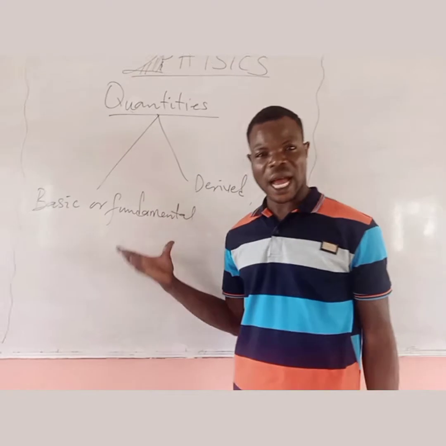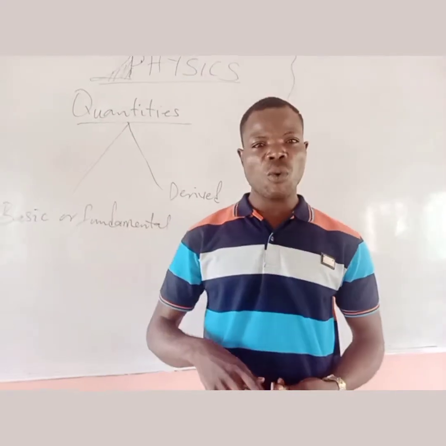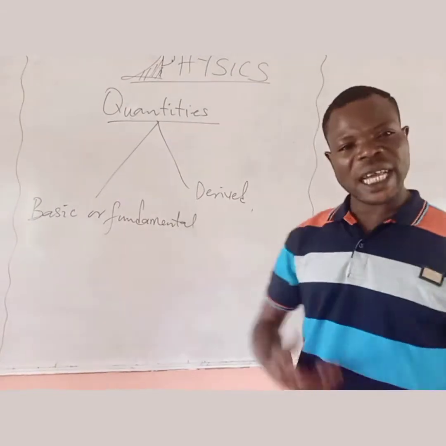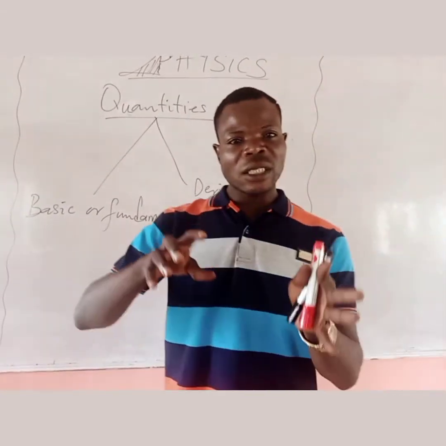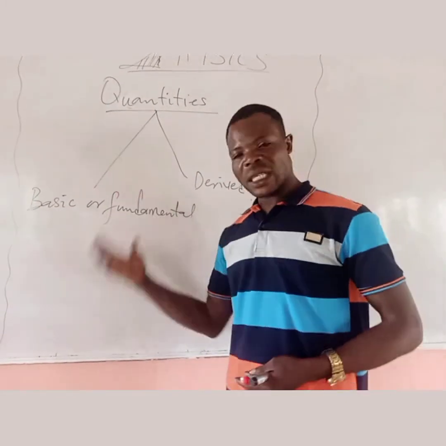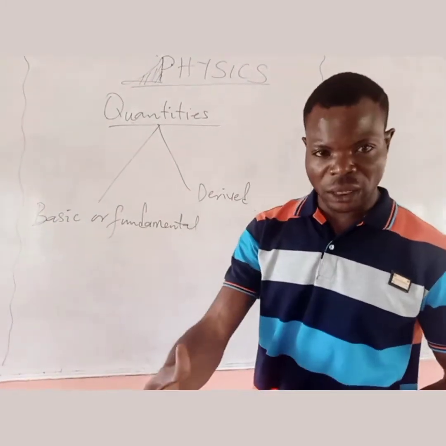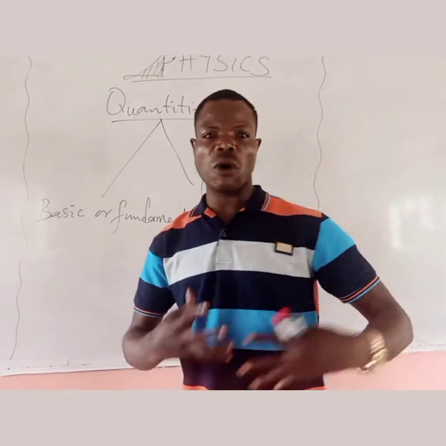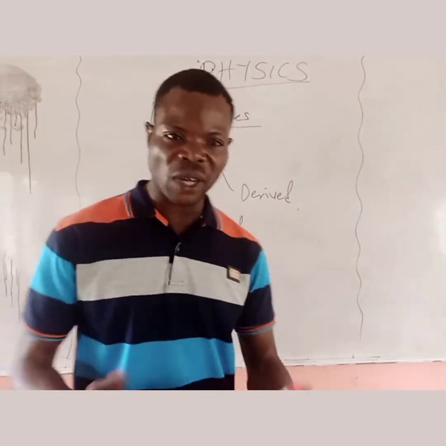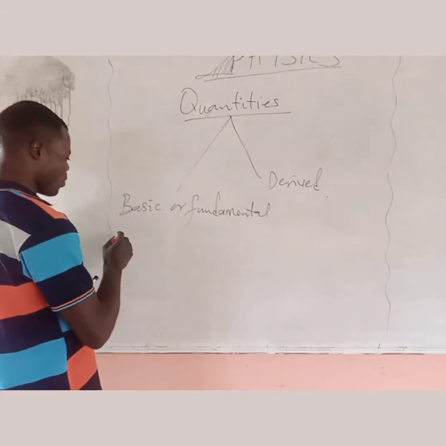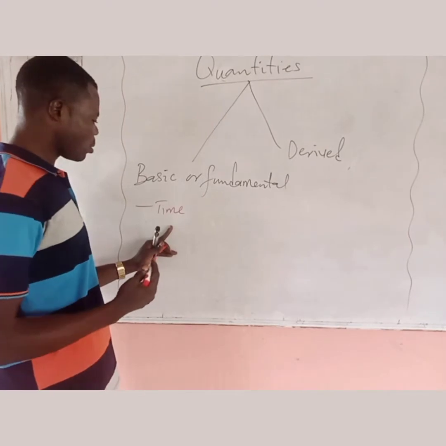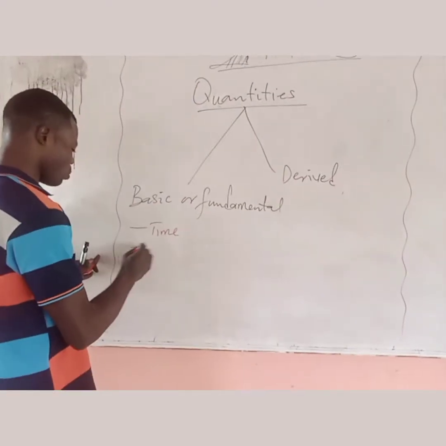What are basic or fundamental quantities? Fundamental quantities are those quantities that we cannot split further, or they are quantities that don't depend on other quantities. What are examples of fundamental quantities? We have time. Time is a fundamental quantity. We have length.